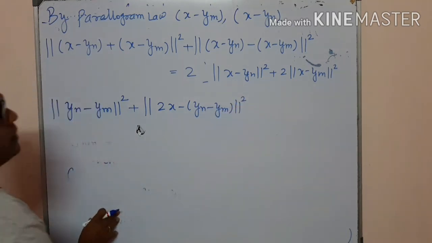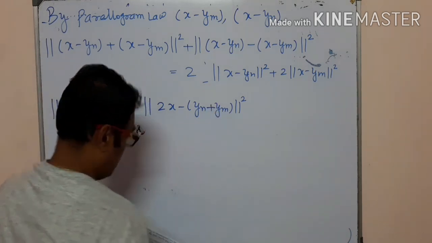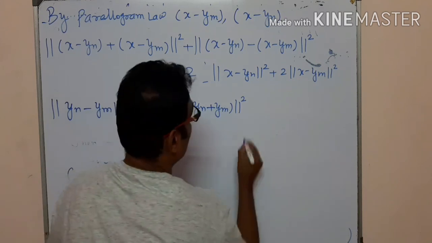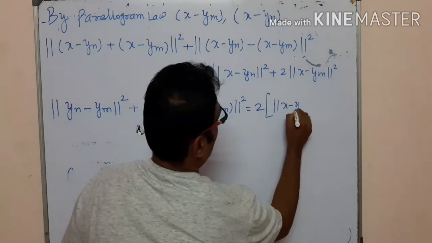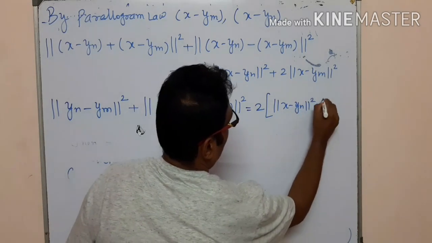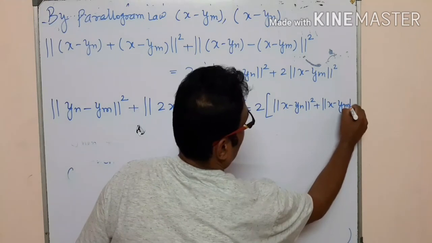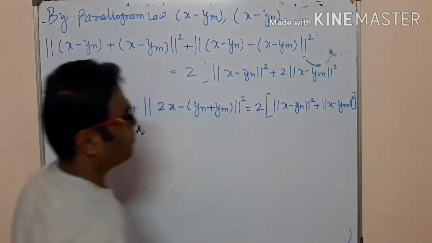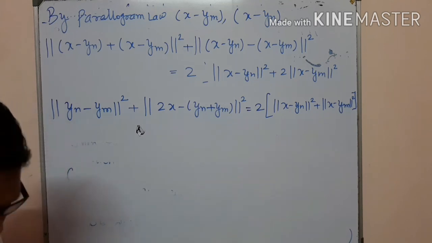We simplify this result, minus minus plus, which is equal to 2 times the norm of x minus yn whole square plus the norm of x minus ym whole square. Now again we simplify.